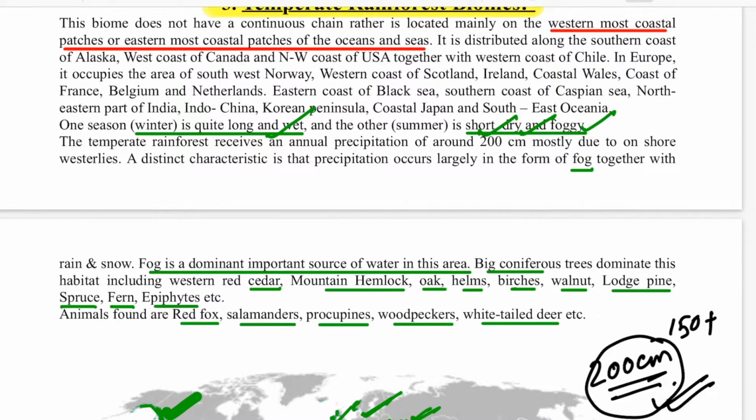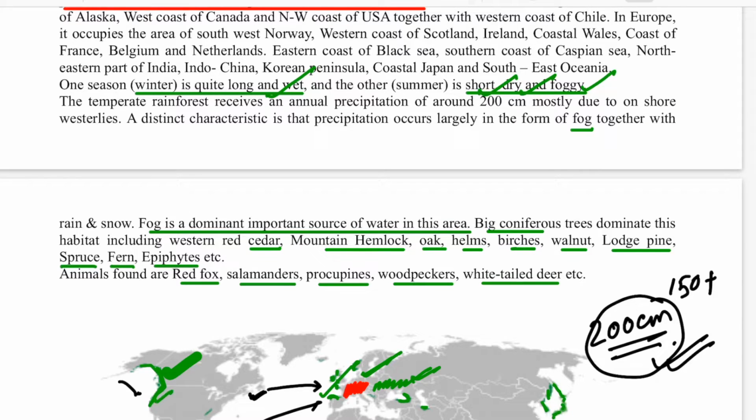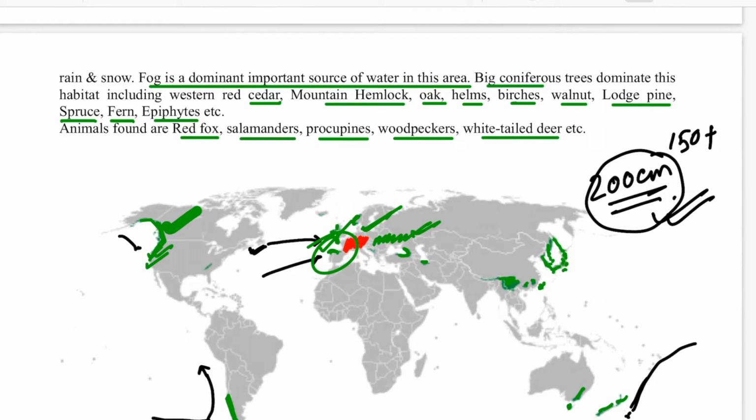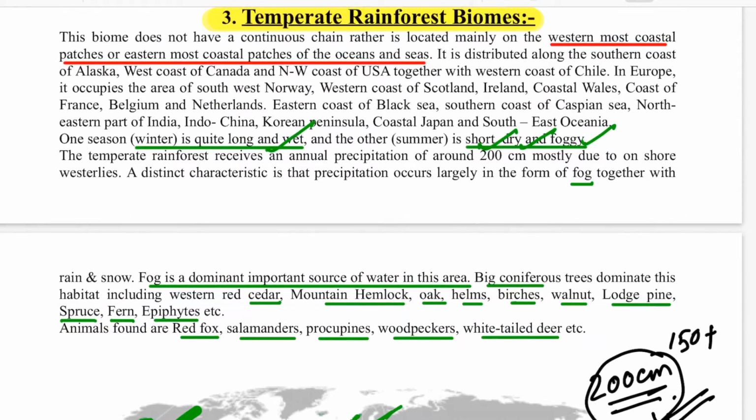So the areas are, you can see from here, Alaska, the Western Canada border, okay, the Western USA border you have. Then you have areas of Western Scotland, Western Ireland, Western Wales, okay, and then the northern part of Germany and France, that area which is touching the North Sea here. And then you have some part here in Japan and the Korean peninsula, and also in Taiwan and China down there, and in New Zealand, in Australia, and here in Chile and Argentina. So these are the areas of the temperate rainforest.